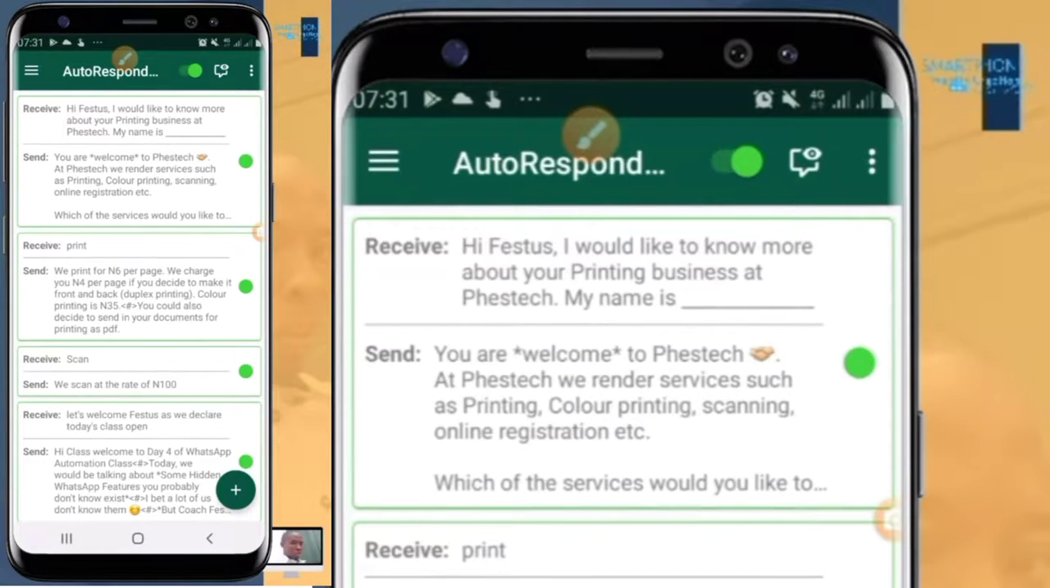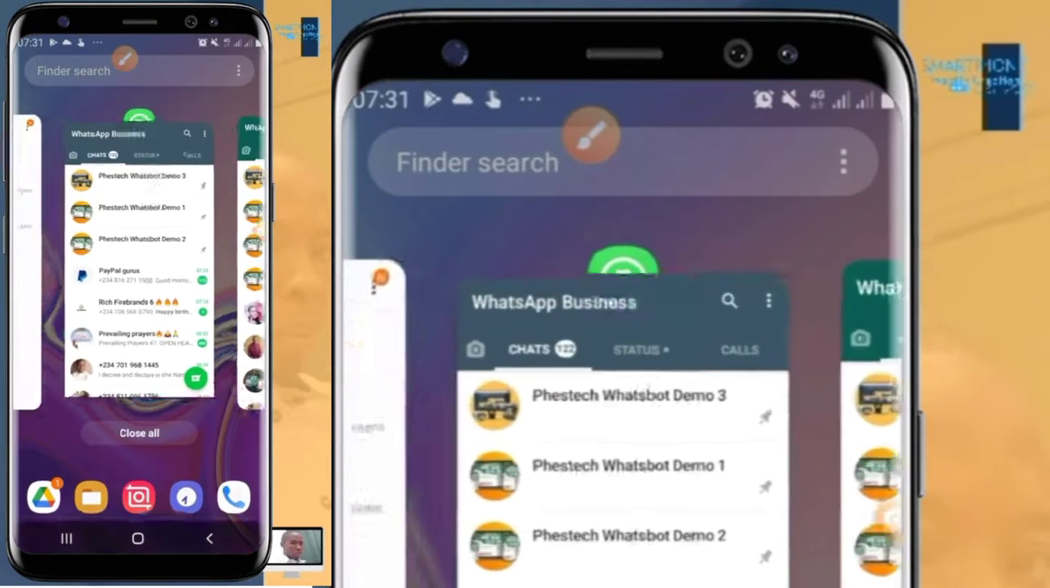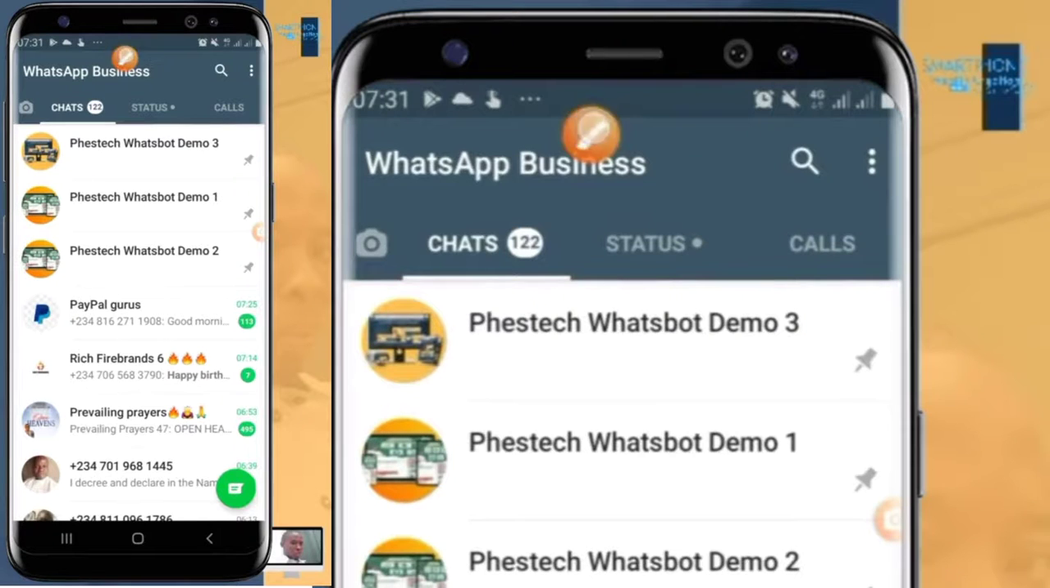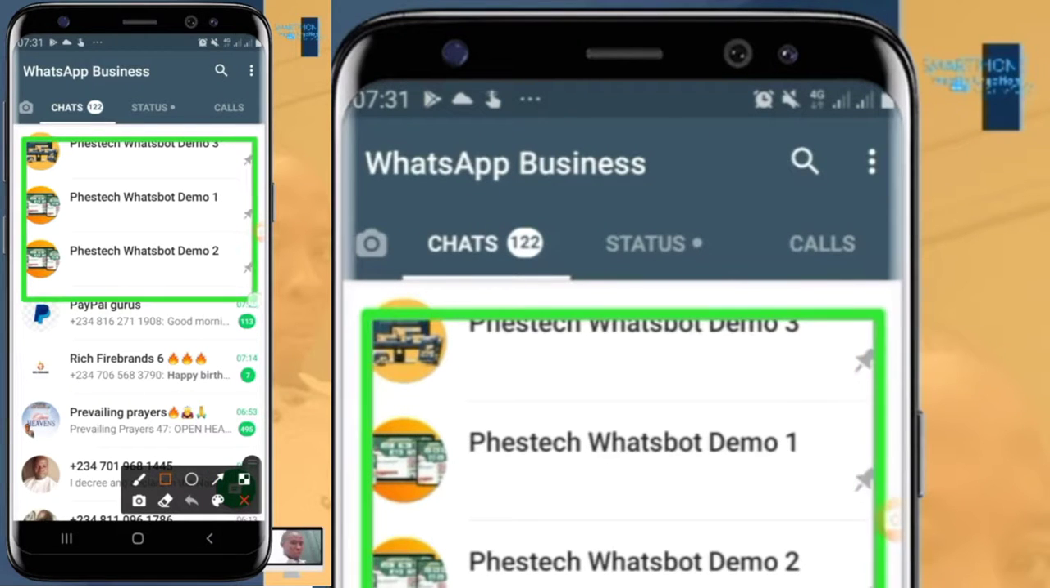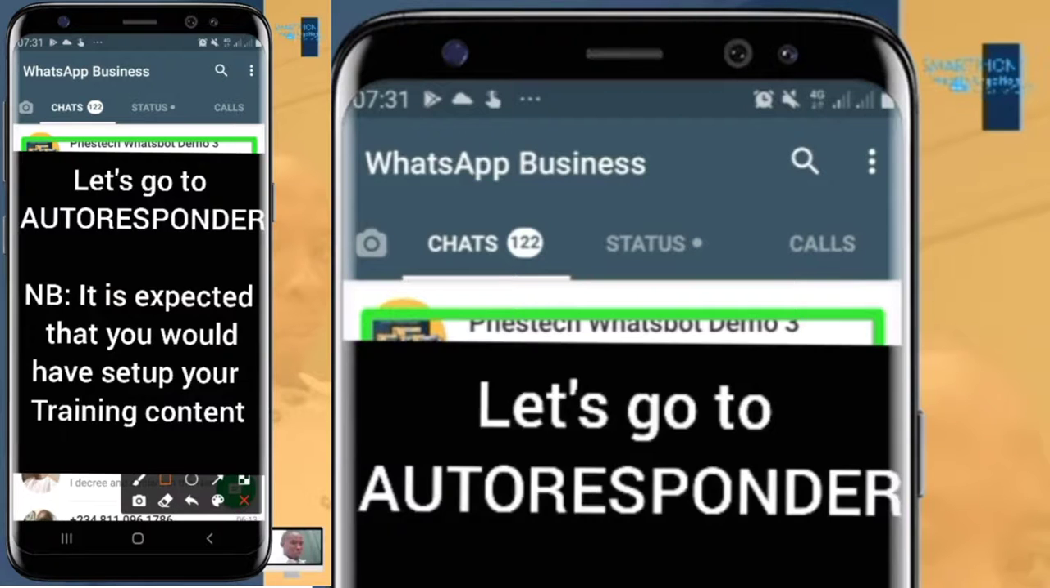Let me go back to my WhatsApp, my main WhatsApp. Look at these groups, for example. I have them for the same purpose. You understand? Festech WhatsBots. So I made demo 1, demo 2, and demo 3 for the purpose of this class. So I'm actually using them for the same purpose. That's WhatsBots. So that means I need to send the same content into each of the groups. So that's model 1.